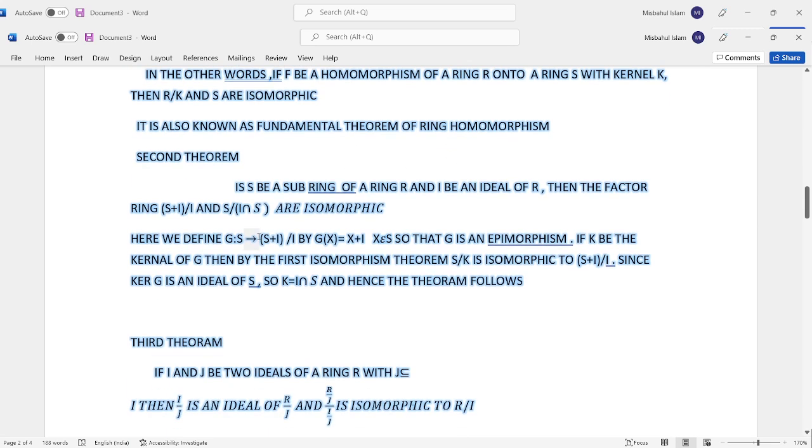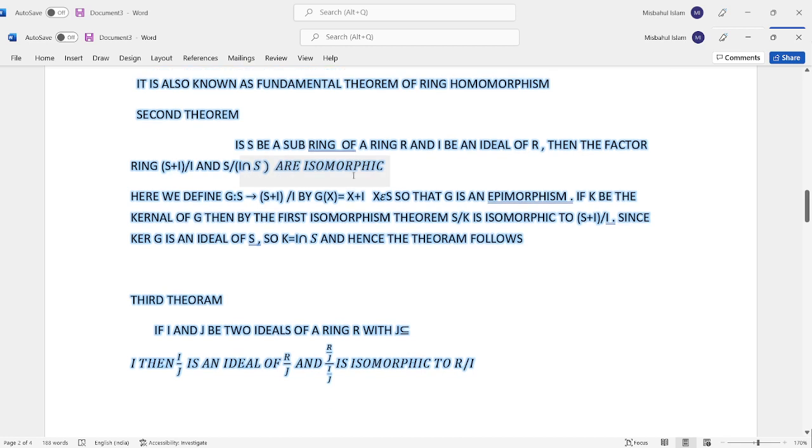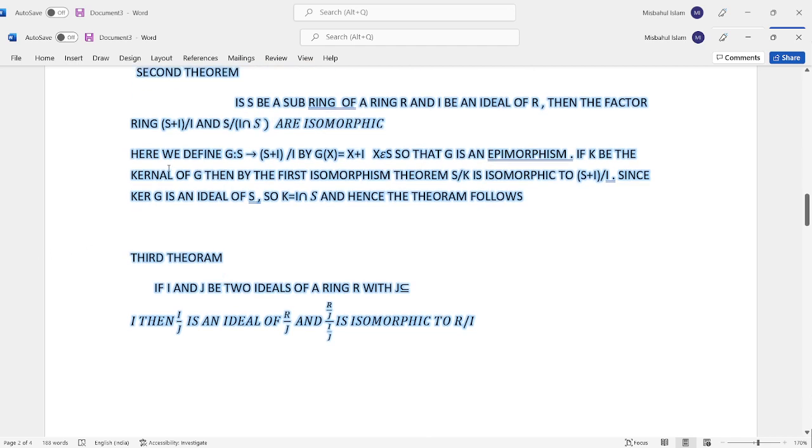Second theorem: if S is a subring of a ring R and I is an ideal of R, then the factor rings S plus I by I and S by I intersection S are isomorphic. Here we define g such that g(x) equals x plus I, x belongs to S, so that g is an epimorphism.